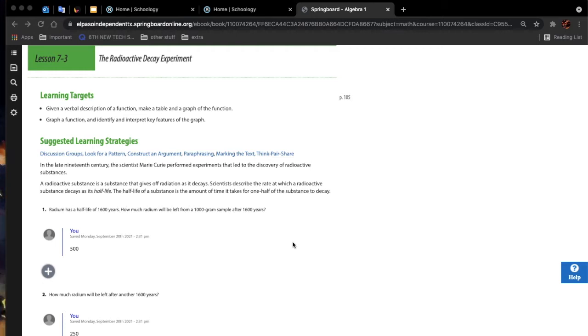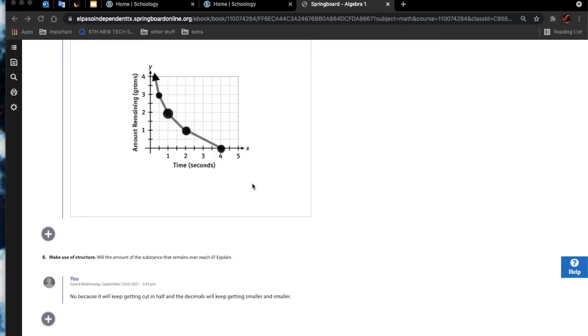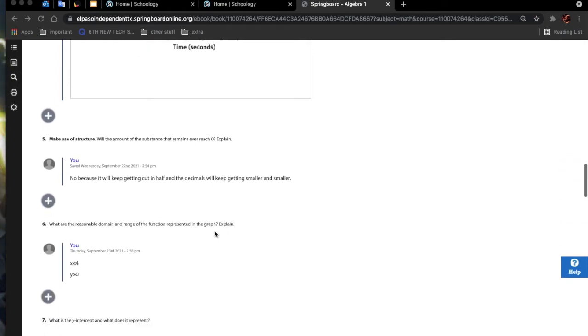And for number 4, we plot our answers from number 3. For number 5, will the amount of the substance ever reach 0? Explain. The answer is no, because the number will keep on getting cut in half and never touch 0, and the decimals will keep on getting smaller and smaller.